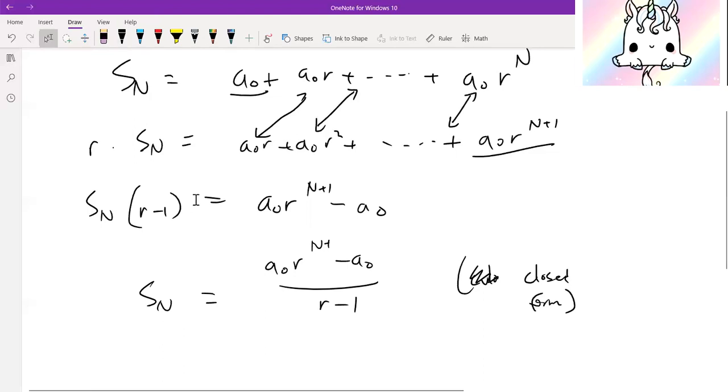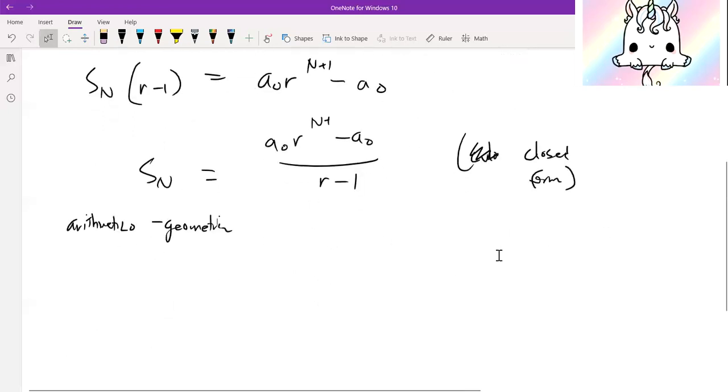And something I like to talk about more is this trick. This trick is very useful because it's not only used for geometric series. There's a type of series known as arithmetico-geometric series. It basically looks like a geometric series, but the coefficient is arithmetic. It's pretty complicated, but you can search it up. It uses a similar trick, but you use it twice to find the closed form. And it's pretty interesting. So let's talk about infinite geometric series now.